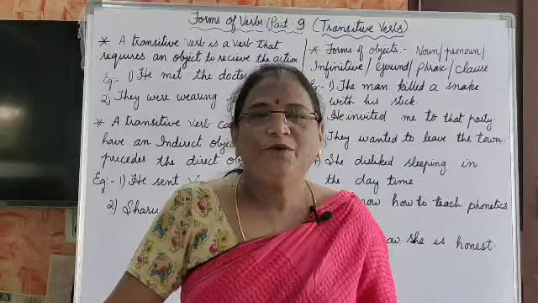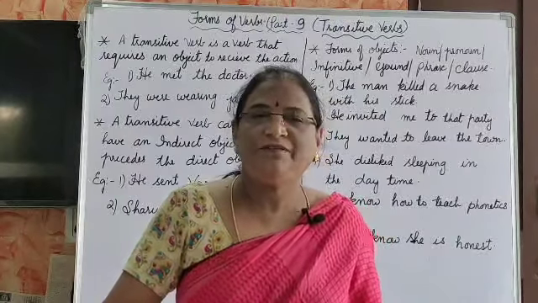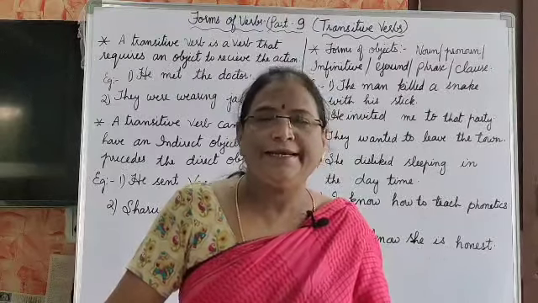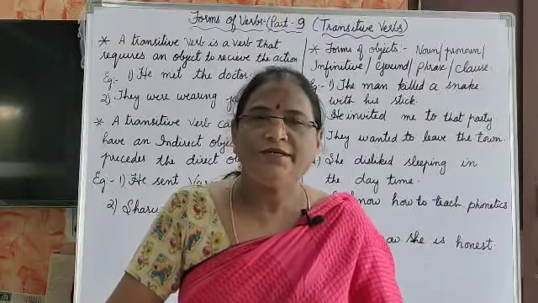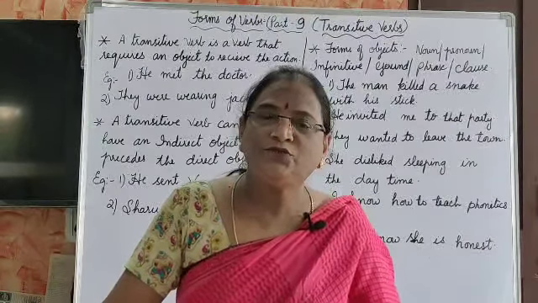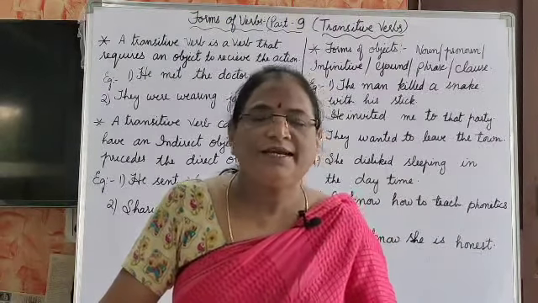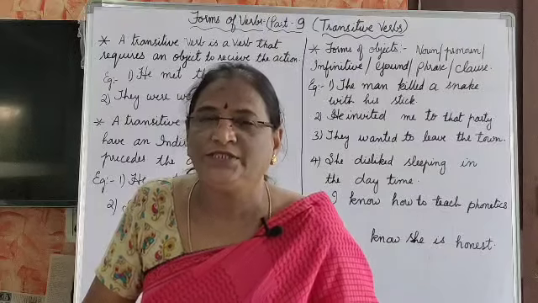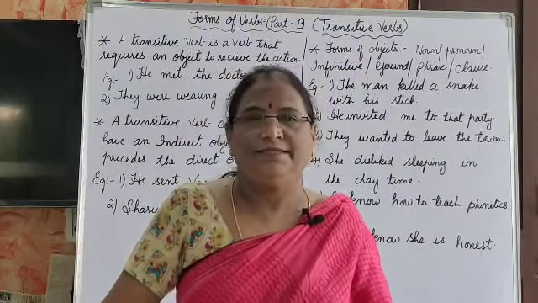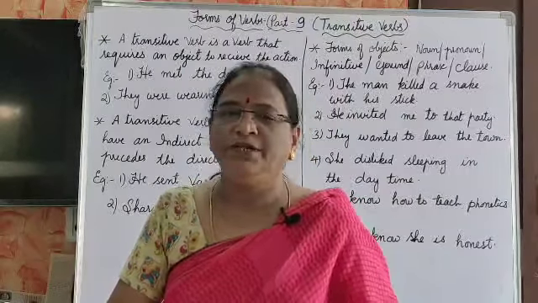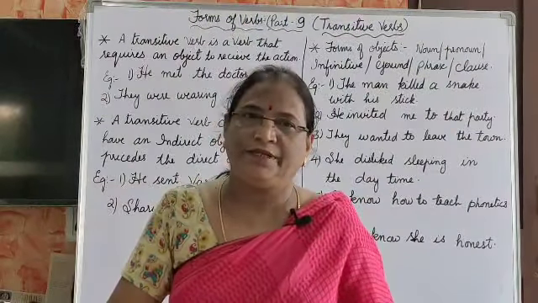Today we are going to learn about transitive verbs. Actually, we are in the topic forms of verbs part 9, and today I would like to explain about transitive verbs. A transitive verb requires an object to complete the sentence. Without an object, the transitive verb does not have any sense.